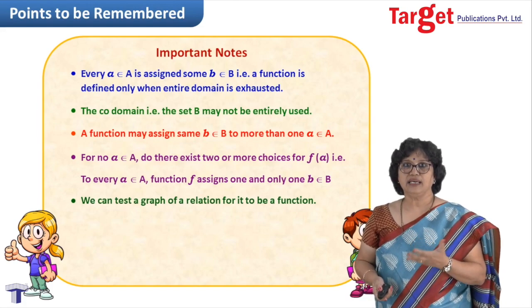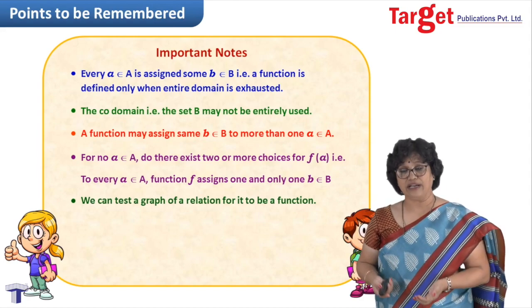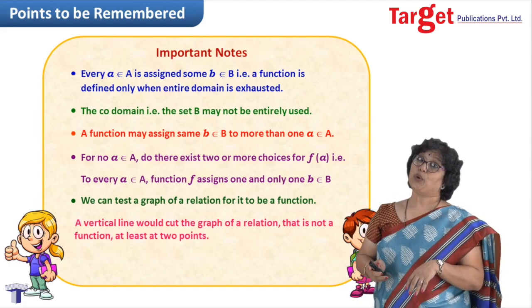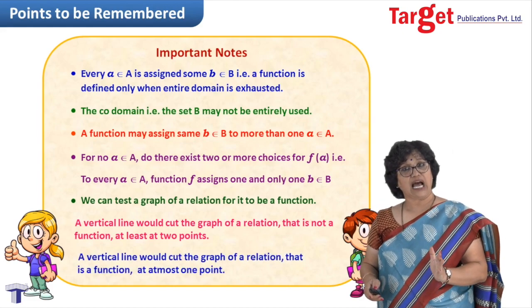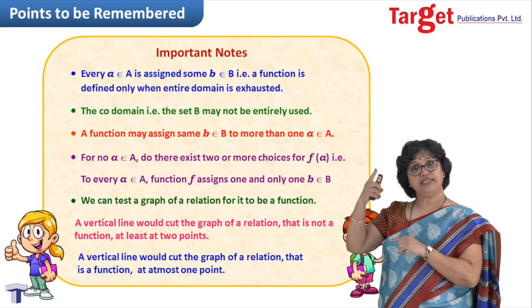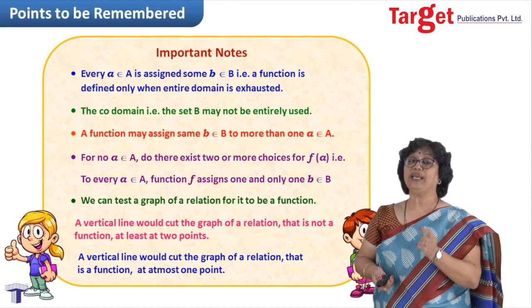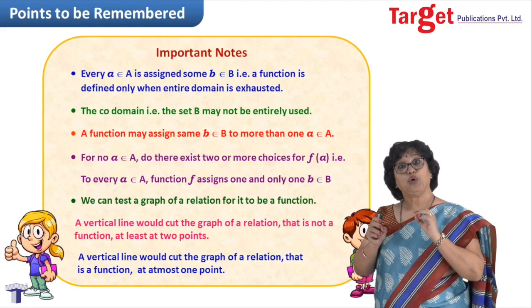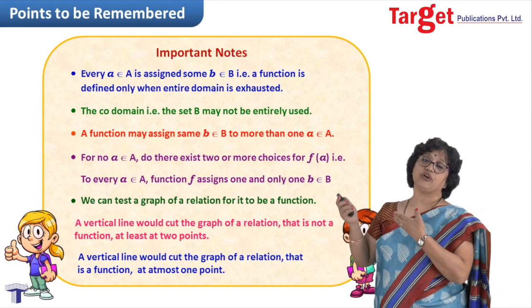I hope you realized. How do we know whether a graph is the graph of a relation or of a function? We draw the graph and we take a vertical line. If it meets the graph at two different points, it is a graph of a relation. And if it meets at one point only, it is a graph of a function. Means you draw a vertical line on the graph; if it meets at two different points, it is the graph of a relation, and if it meets exactly at one point, it is the graph of a function. Whatever I have written in those last two points, you draw and realize which graphs denote relations or functions.